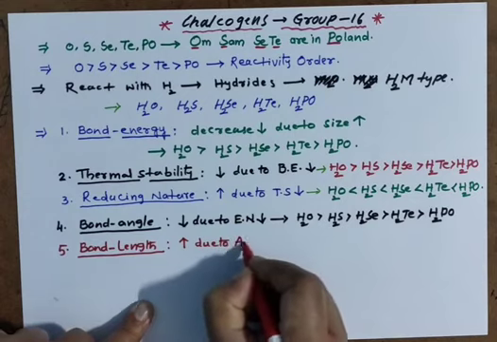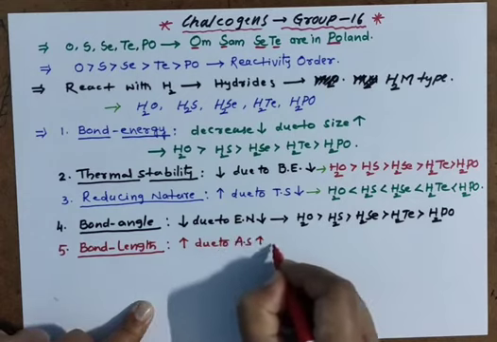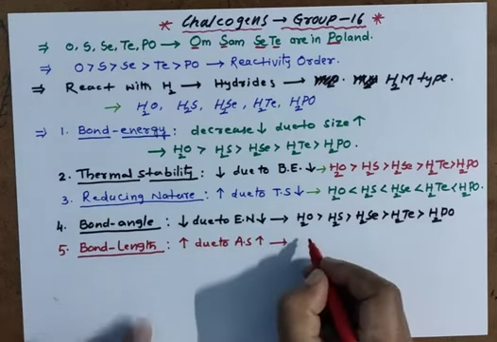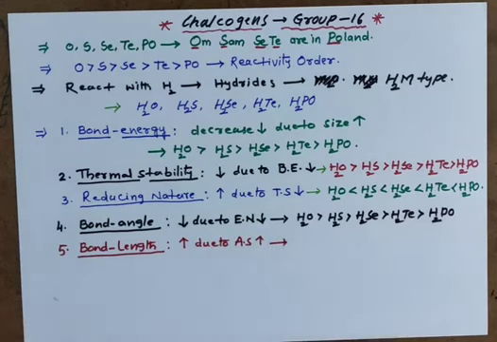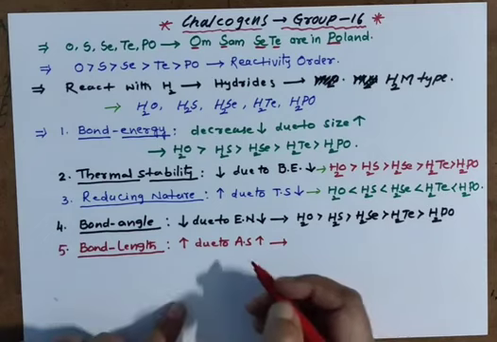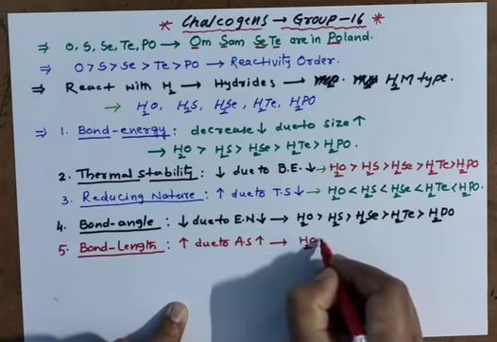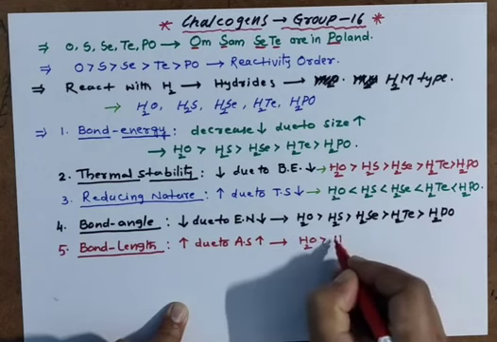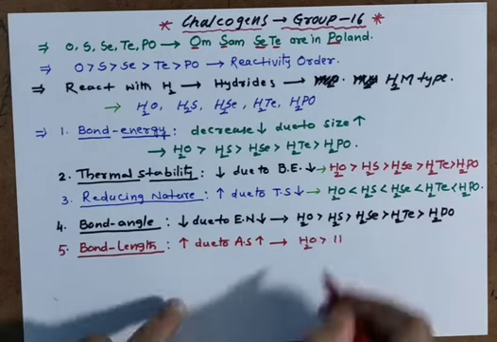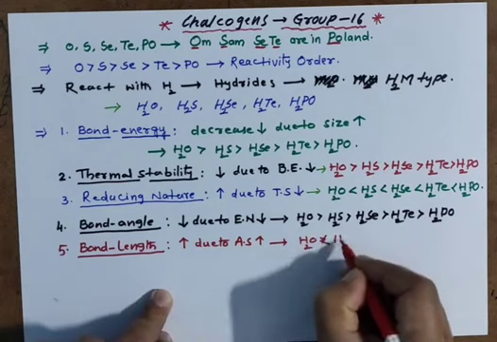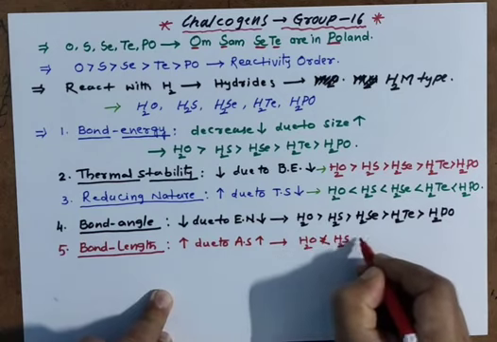So atomic size increases. As atomic size increases, bond length also increases. So bond length increases.